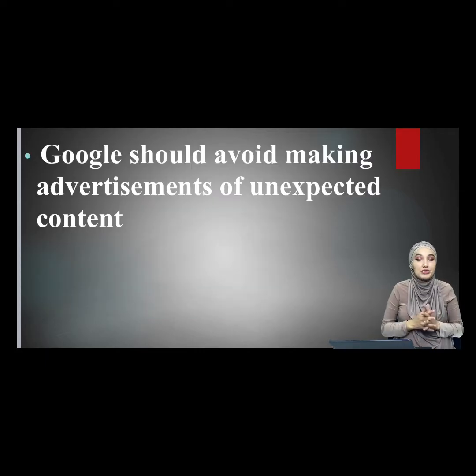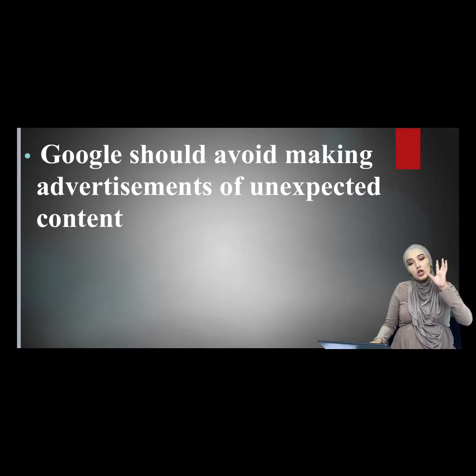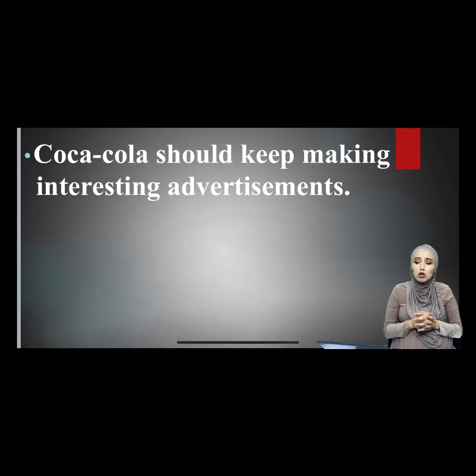So, first example. Google should avoid making advertisements of unexpected content. See, I told you, should avoid is the first verb from the table of gerund. Making, not to make. Okay. The next, Coca-Cola should keep making interesting advertisements. Okay. Coca-Cola should keep making, not to make.